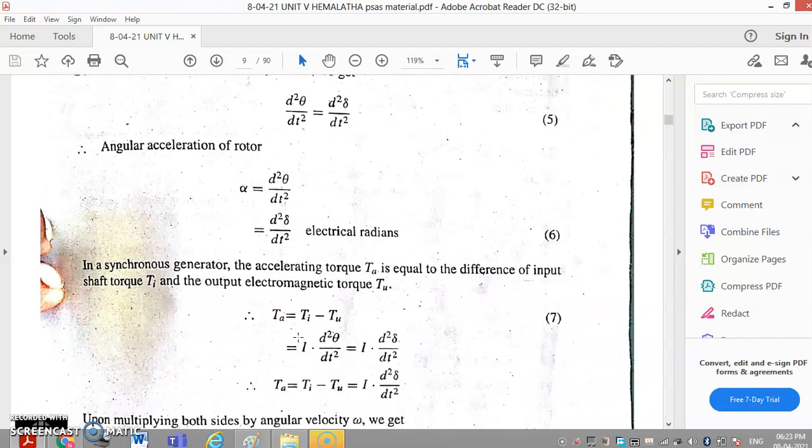So in a synchronous generator, the accelerating torque, torque being represented as capital T, A is nothing but acceleration, is equal to the difference of input shaft torque Ti and the output electromagnetic torque Tu. So Ti is nothing but shaft torque and Tu is nothing but output electromagnetic torque. This is input shaft torque, output electromagnetic torque. The difference between these two is nothing but accelerating torque.